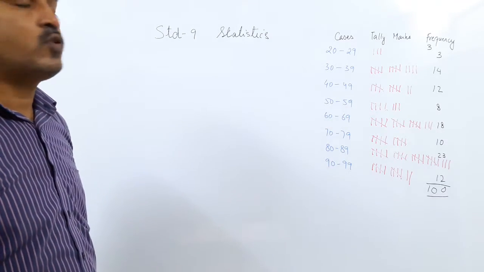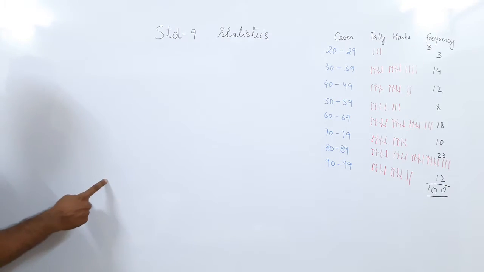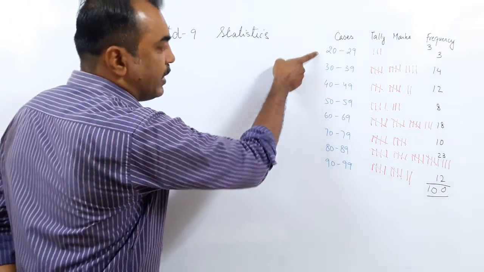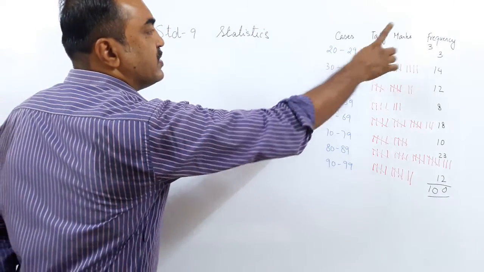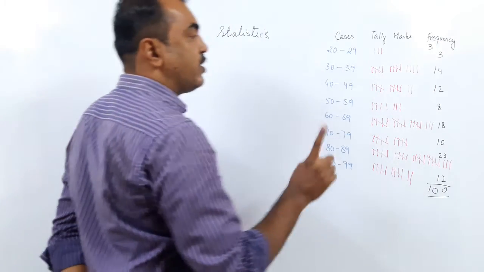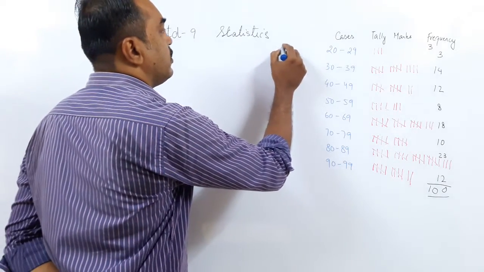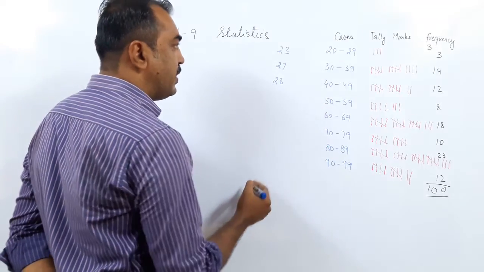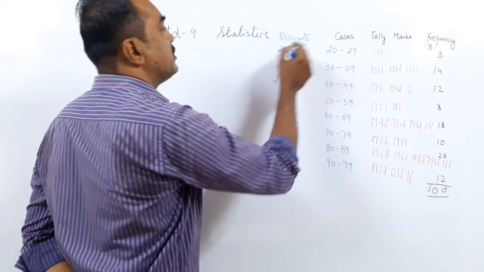Now in the exercise, what you're supposed to do is see your data, find the lowest and the highest values, and consider a range. This is called a group. So we made a group. This is a group frequency distribution. When I write the data separately, 23, 27, 28, it is called a discrete frequency distribution.